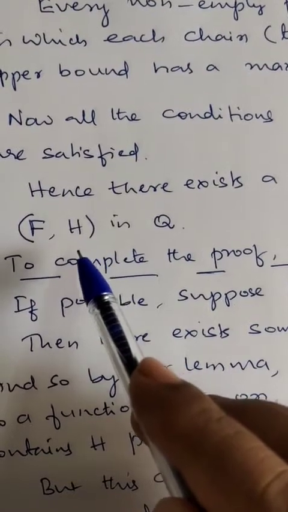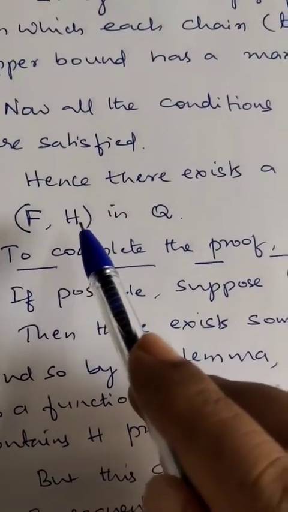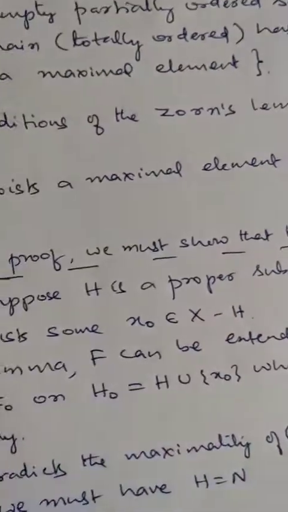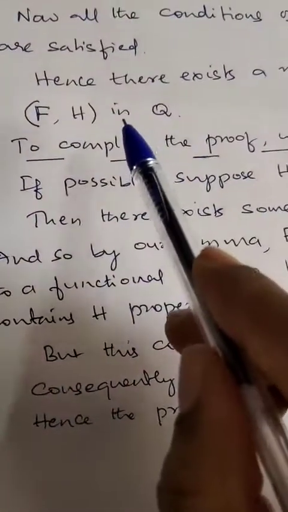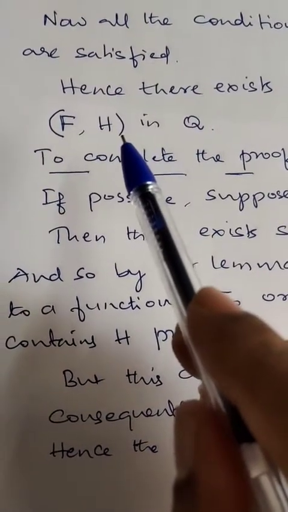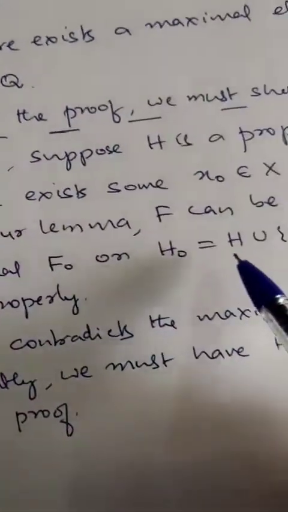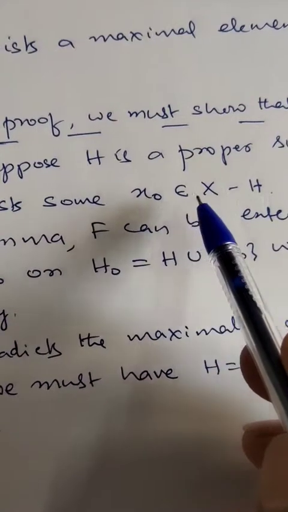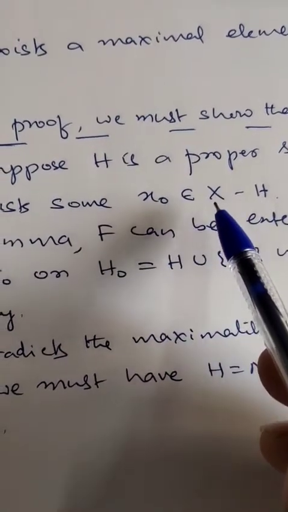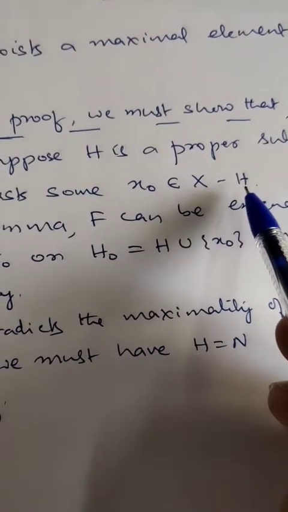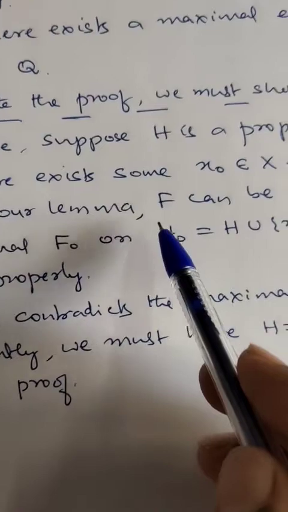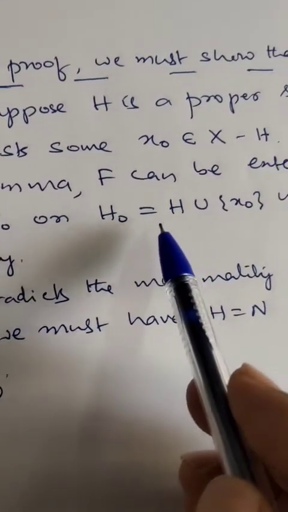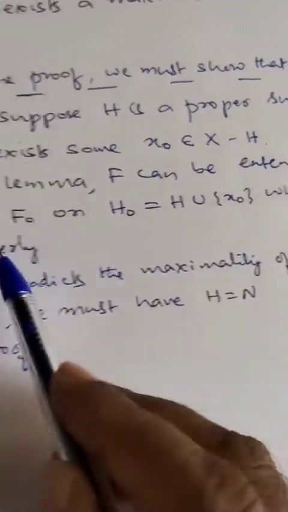Now we can complete the proof by showing that this H is nothing but X. If not, suppose H is not equal to X. H not equal to X means H is a proper subspace of X. Then there exists some element x naught belonging to X minus H. By our lemma again, f can be extended to a norm-preserving functional f naught on H naught, where H naught is H union x naught, which contains H properly.